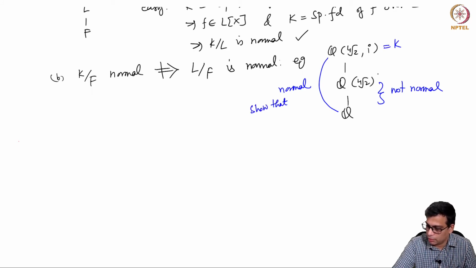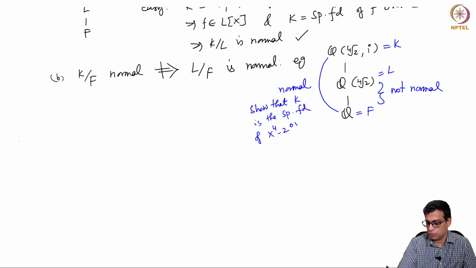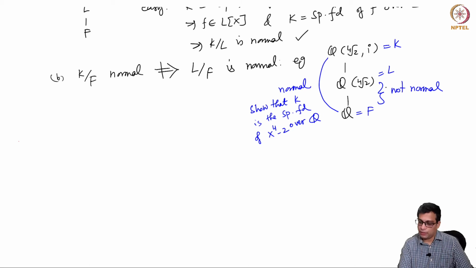So here it is K, this is L, this is F. Show that K is a splitting field of x^4 - 2 over Q. And the reason that L fails to be normal is because it is missing roots, and once you provide those roots it will become normal.